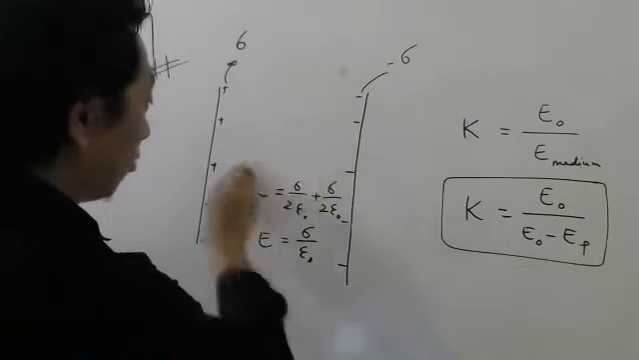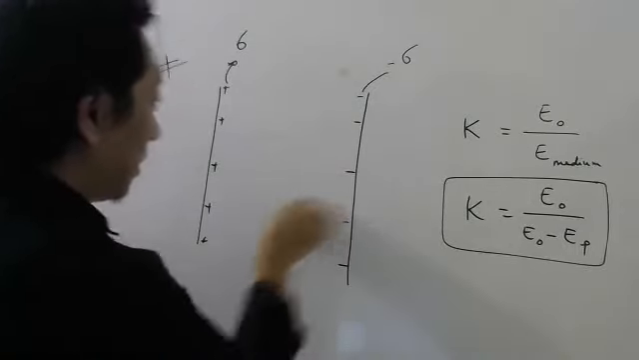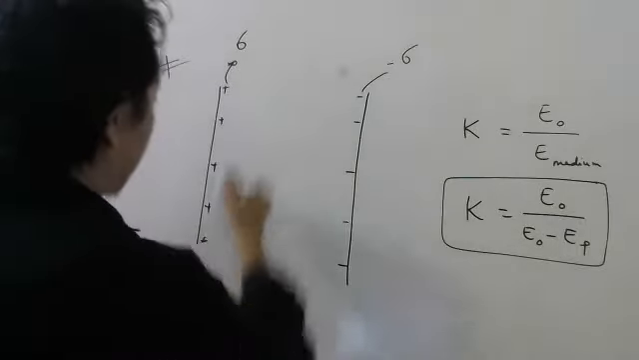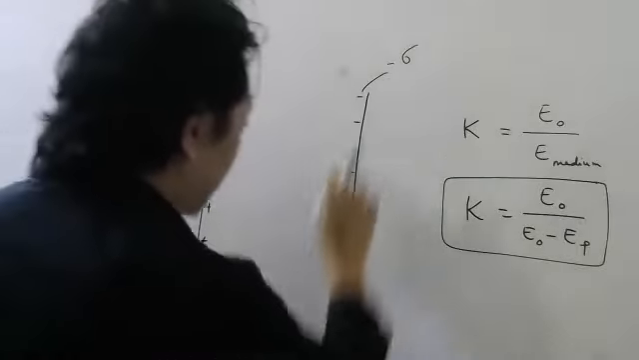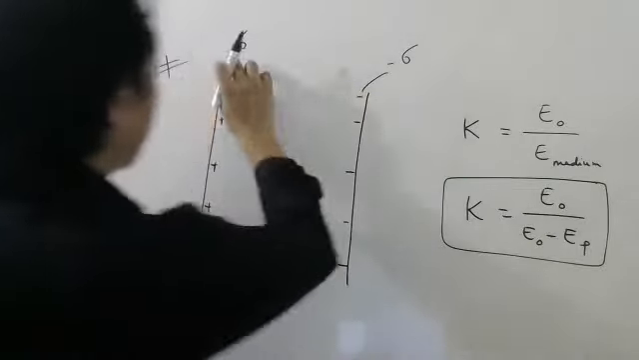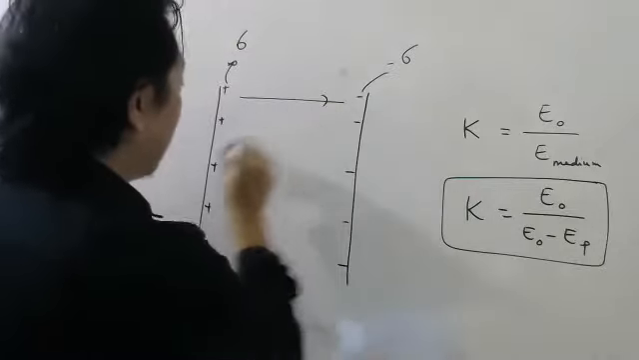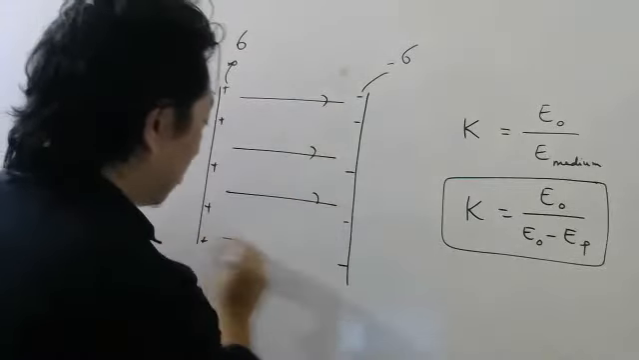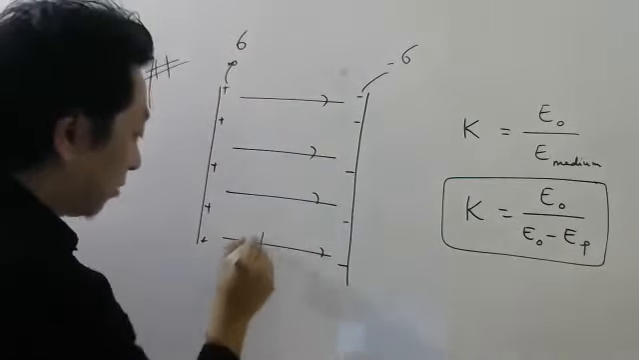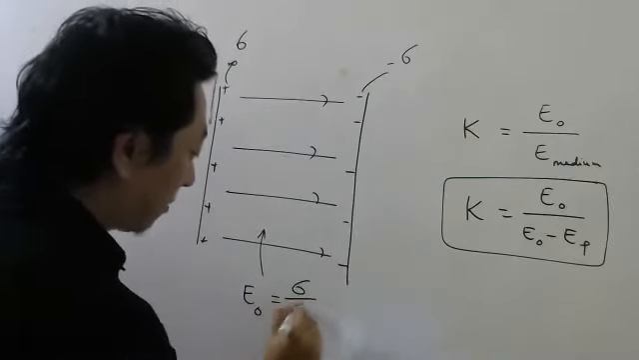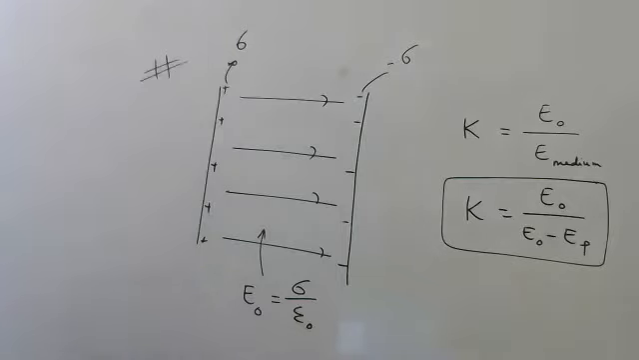Let me rub this part. Already we have done this. So if I give you two metallic plates, and this side has positive charge and this side has negative charge, with surface charge density plus sigma and minus sigma, then the electric field here, right now nothing is there, so right now the electric field, let me mention E naught. That will be how much? Sigma by epsilon naught.